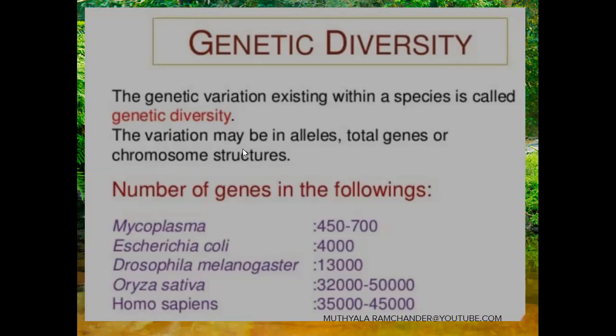See, some examples of genetic diversity are given below. The number of genes: Mycoplasma contains 450 to 700 genes, E. coli 4,000 genes, Drosophila 13,000 genes, Oryza sativa 32,000 to 50,000 genes, and Homo sapiens 35,000 to 45,000 genes. These genes differ at the species level, and those variations are called genetic diversity.